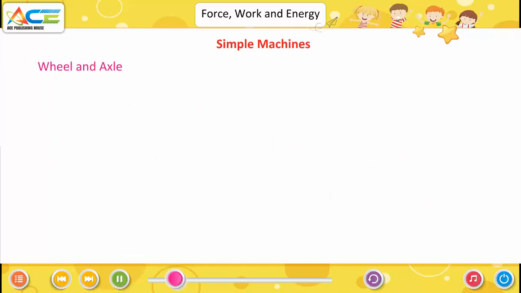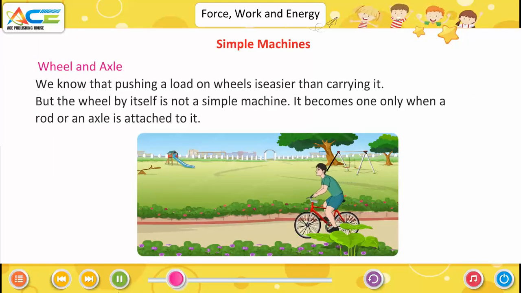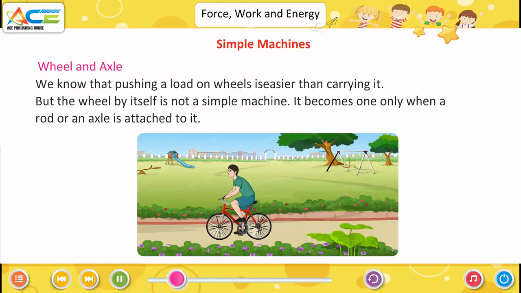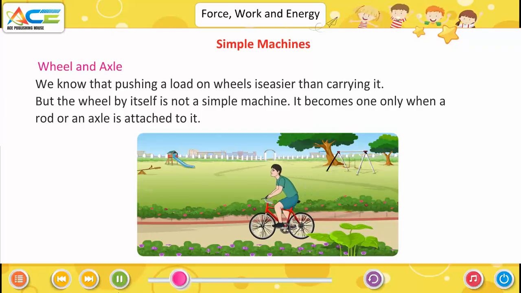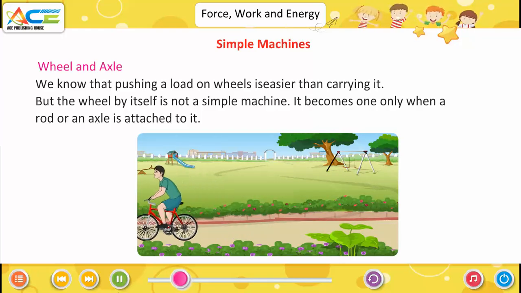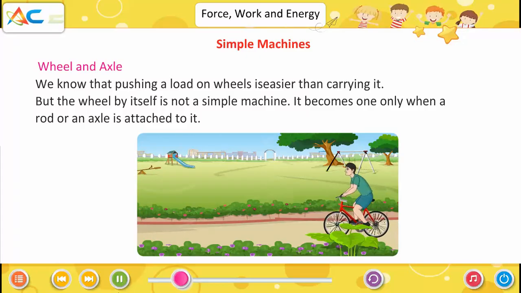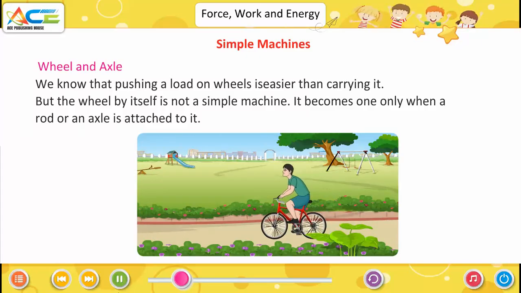Wheel and axle. We know that pushing a load on wheels is easier than carrying it, but the wheel by itself is not a simple machine. It becomes one only when a rod or an axle is attached to it.